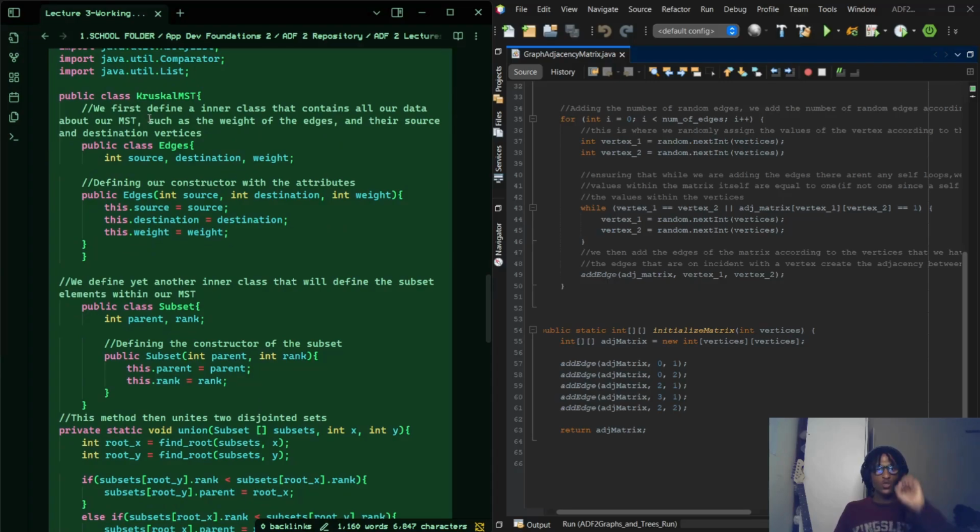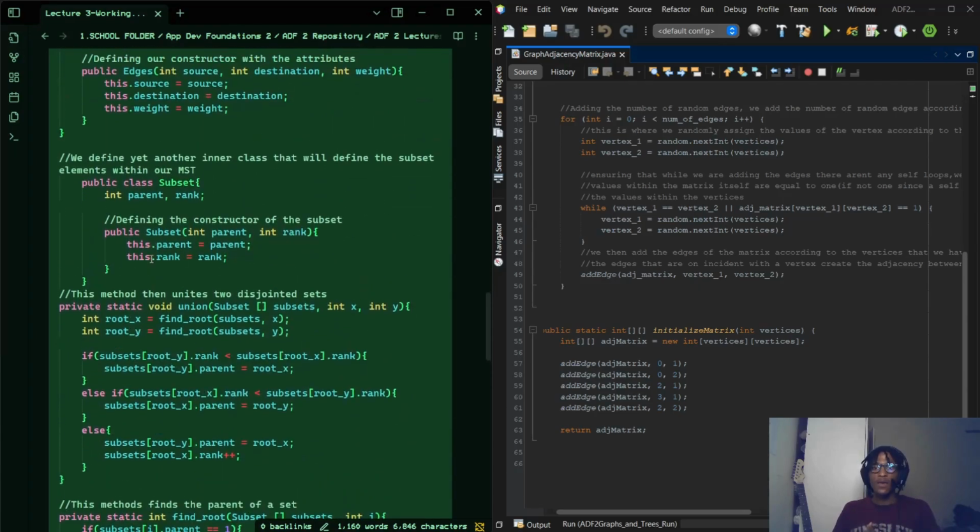So this holds all the information of our edges: the source, the destination, and the weight of the edge. And then this is just the constructor. And once we do that, we close off the construction of this object. Keep in mind it's an object, right? Cool.